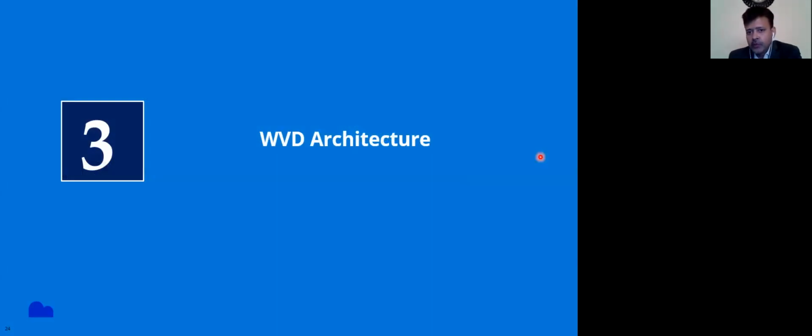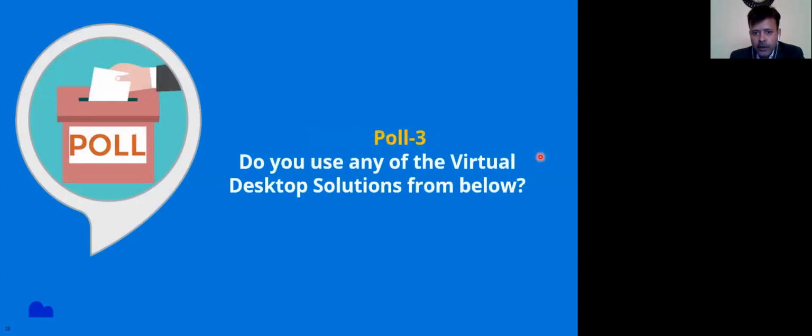Right, so that is all about the business case and the value of the WVD. So now we'll touch upon the WVD architecture. Before that, I think we have a poll. Yeah, so the poll is, do you use any of the virtual desktop solutions from below? I think it's a slightly duplicate question, but it is in more detail to get the understanding.